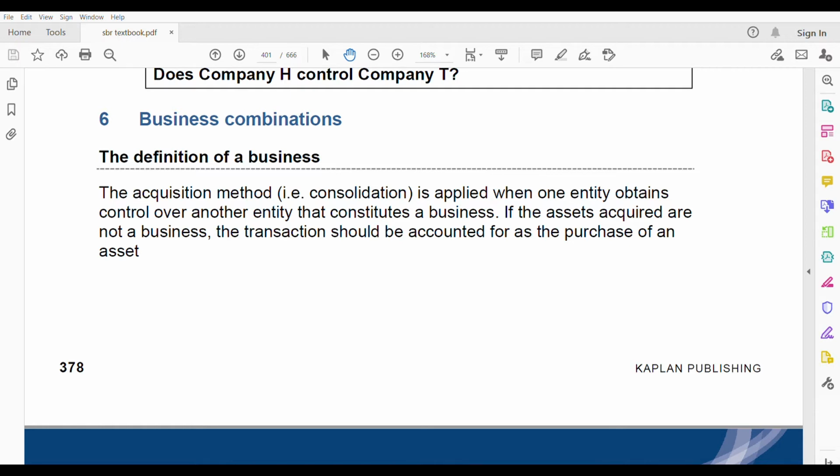Impairment of goodwill, we have already covered impairment under IAS 36, but this one will be specifically for the goodwill which we will be calculating after we buy a subsidiary. When that goodwill is impaired, how to calculate for that, because there are 2 ways that you can calculate goodwill. One is known as the full goodwill method, one is known as the partial goodwill method. Under this, how the impairment changes, where it is recorded, all those things are a little different, so that's why it will be discussed in part 3.